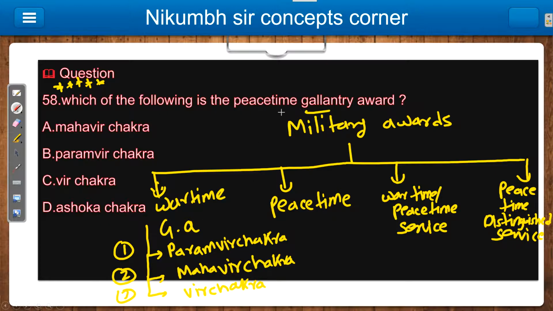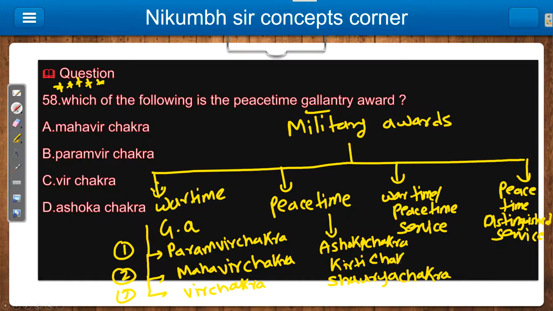Now the important thing is that in peacetime also we have first Ashok Chakra. Then we have second Kirti Chakra, and then third we have Shaurya Chakra. Okay, so this is the sequence. The first highest award is Ashok Chakra, then the last, the least, is your Shaurya Chakra.